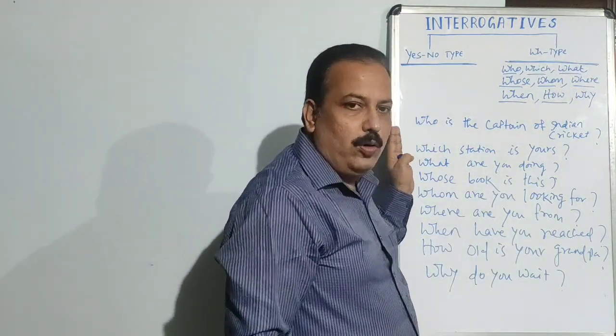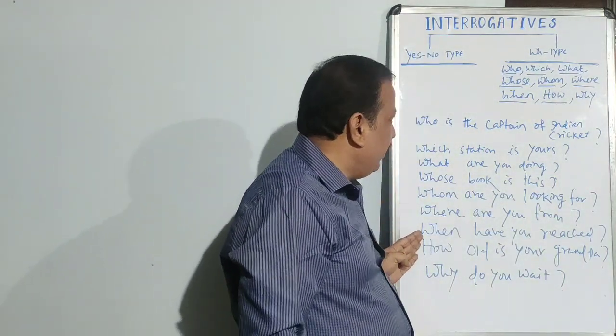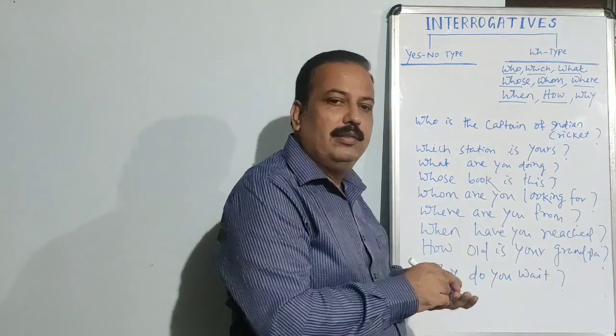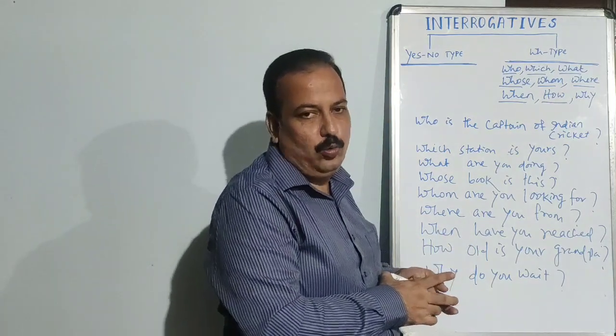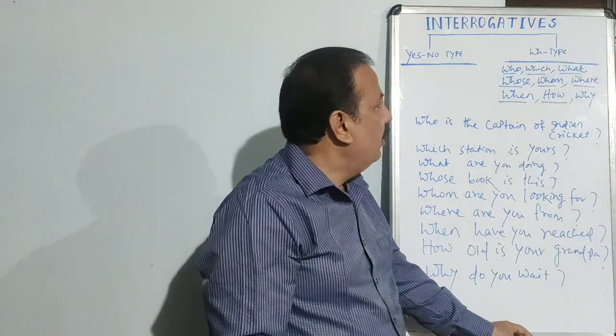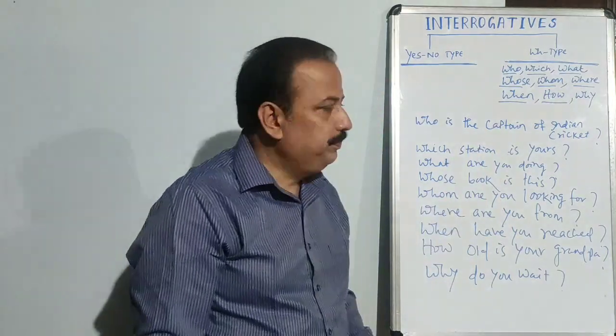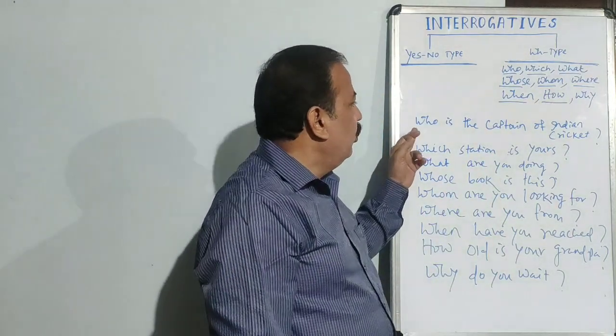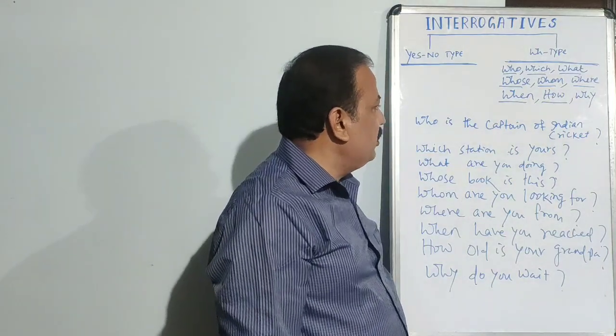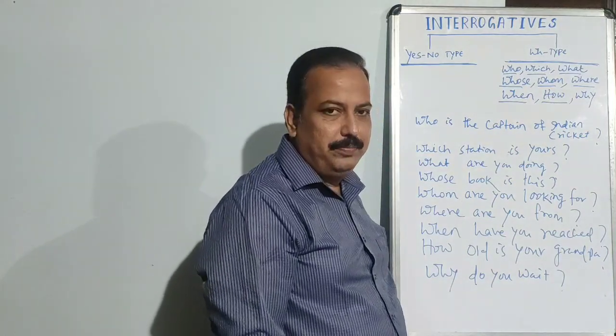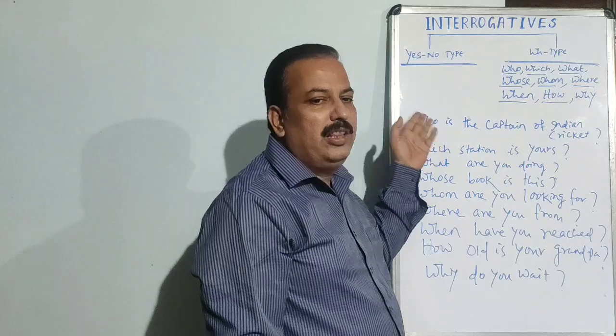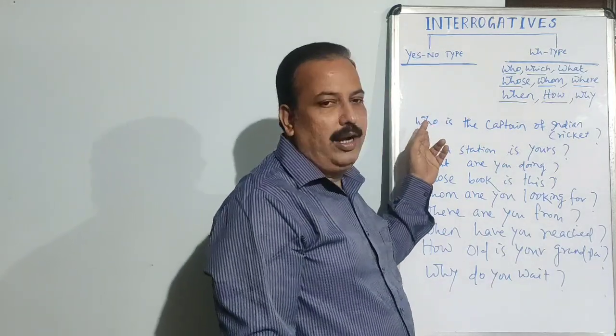Just I wrote down a few sentences explaining the use of WH questions with the use of WH words. So, who is the captain of Indian cricket? Here is a question with WH word who at the beginning.